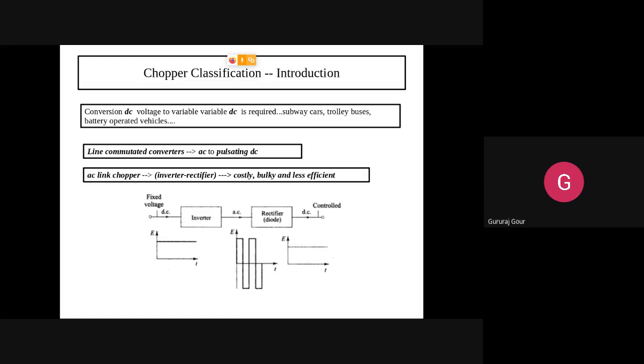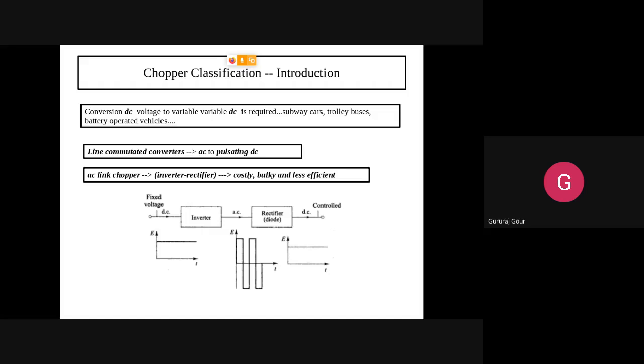In that, we get this as one type of converter. What we learned there is that a chopper is simply converting DC to variable DC.